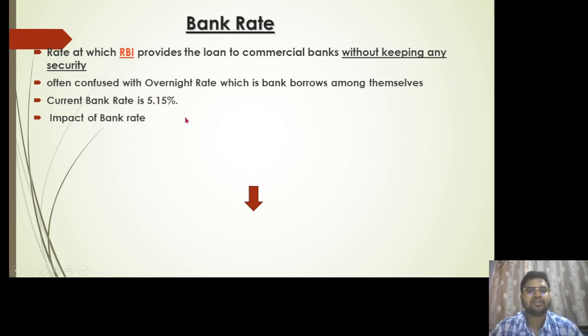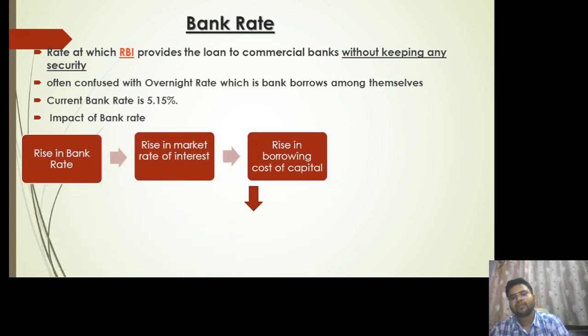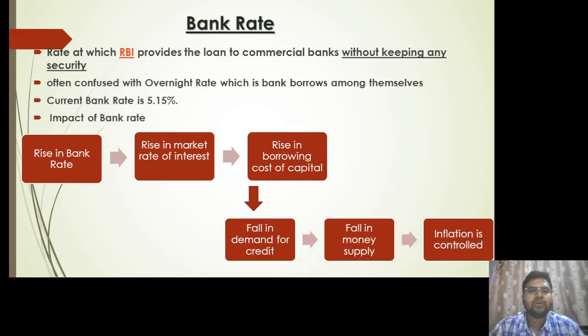The current bank rate is 5.15%. I'll explain further how the bank rate can be used as a tool by RBI to control inflation. Now, what is the impact of the bank rate? If there is an increase in the bank rate, there will be a rise in the market rate of interest. If the RBI increases this 5.15% to, let's say, 7 or 8%, there is an interest rate hike, right? With this hike, there is a high borrowing cost of capital because banks will have to pay more to borrow money from RBI.